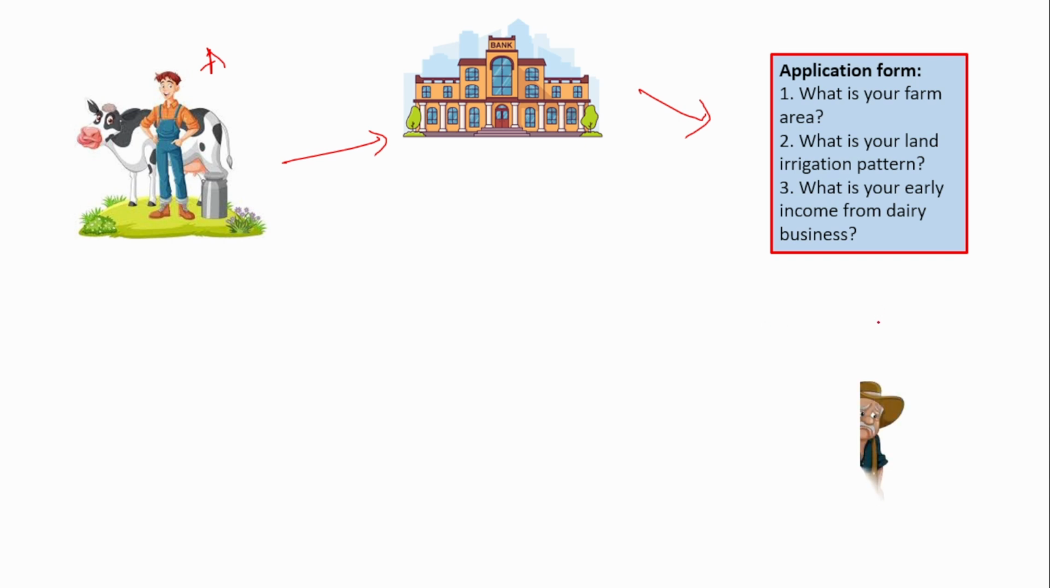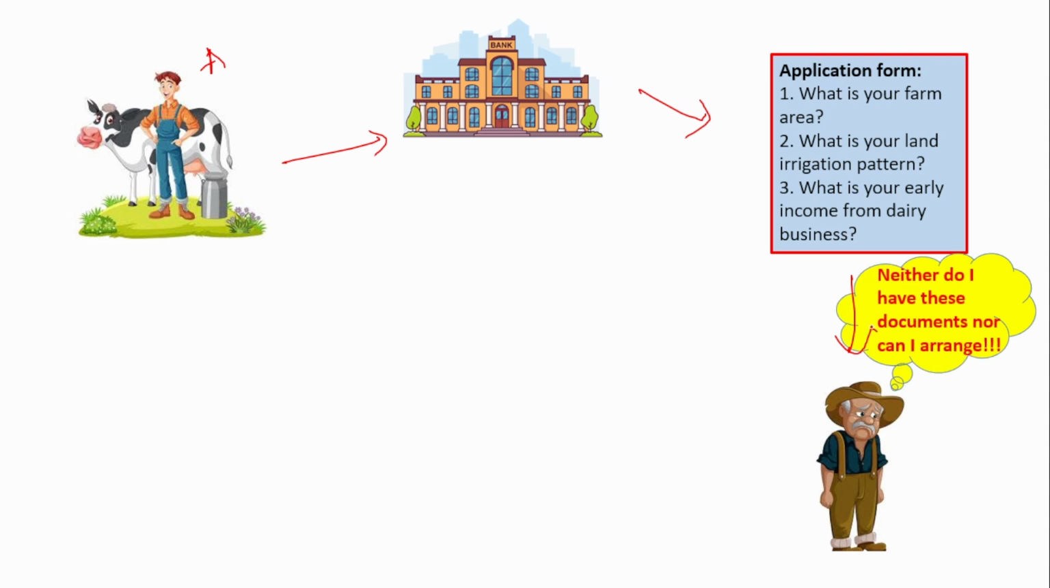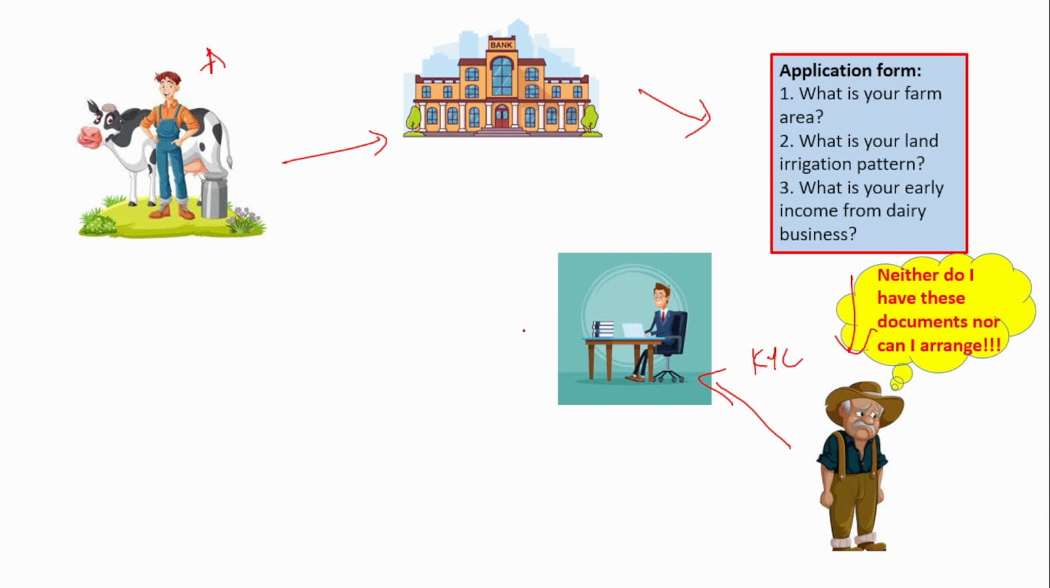Looking at the application form, the customer, the farmer, is worried because he does not have the documents, or does not know how to arrange them. So he is quite sad, and he gives the KYC documents that he already has to the bank manager. The bank manager enters the KYC and checks his credit history.